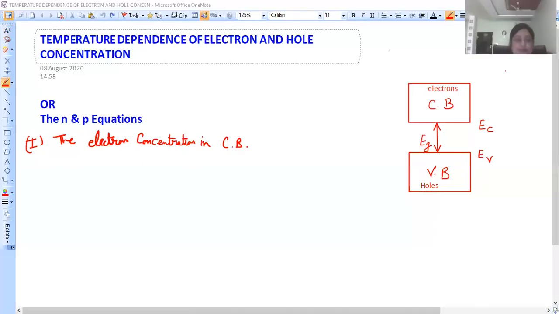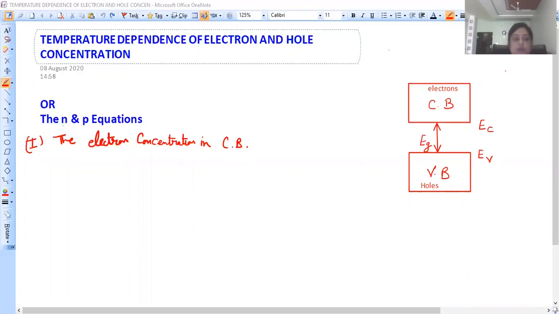Dear students, in this video, I am going to discuss an article that is temperature dependence of electron and hole concentration for semiconductors. Or I can also say that I am going to derive np equations for semiconductor. So first of all, it is very important to understand what is small n and what is small p.